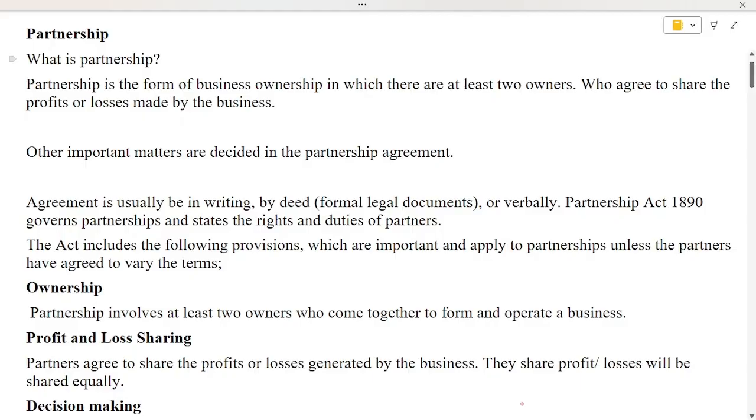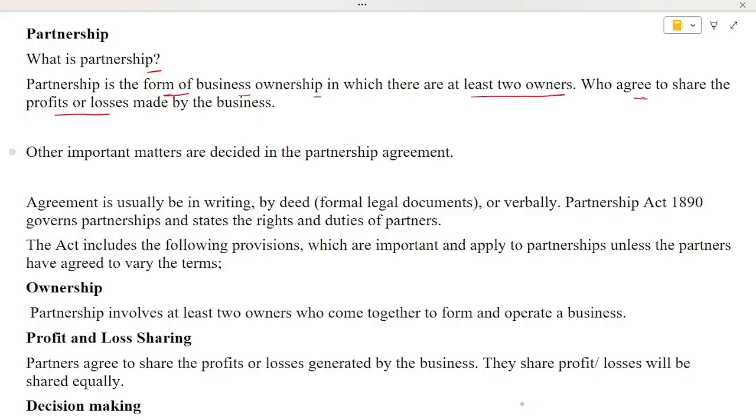So, what is partnership? Partnership is the form of business organization with the ownership of at least two owners. They need to have a minimum of two owners to form a partnership business organization. They can have more owners, but they need a minimum of two, and they need to agree to share profit and losses. Okay, this is a very important point. They need to share profit and losses made by the business.